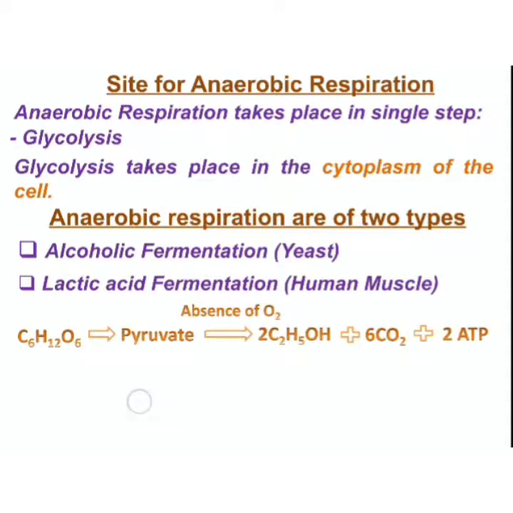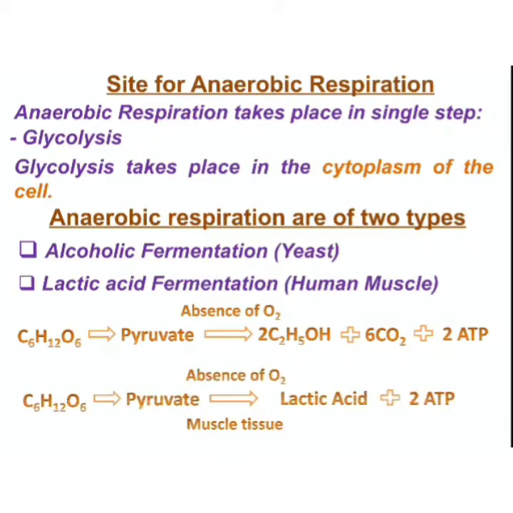The first one is related to alcoholic fermentation, where alcohol, that is ethanol, is going to form. This reaction takes place inside the yeast. Glucose, that is C6H12O6, is going to convert into pyruvate. This first step is known as glycolysis. After this, pyruvate, in the absence of oxygen, is going to convert into ethanol, that is C2H5OH, and CO2, that is carbon dioxide, and 2 ATP molecules are released after this alcoholic fermentation. So you have to remember this reaction.